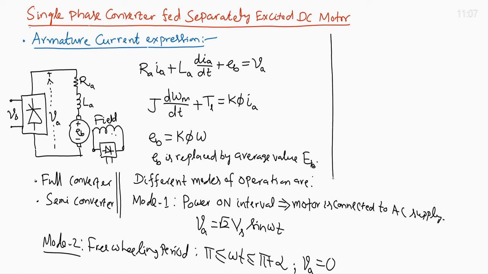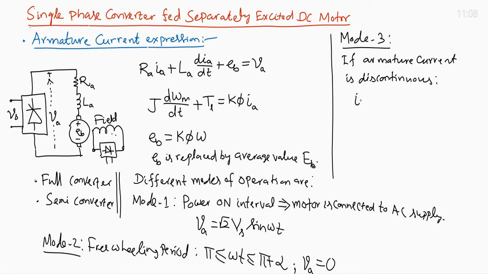Then we have mode 3, if the armature current is discontinuous. Mode 3 is the case when I_A equals 0, armature current is 0. This is called the coasting interval. It is present for omega t between beta to pi plus alpha.